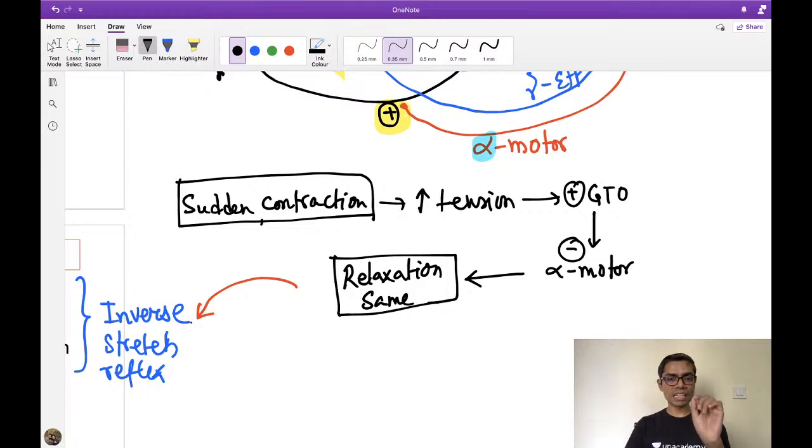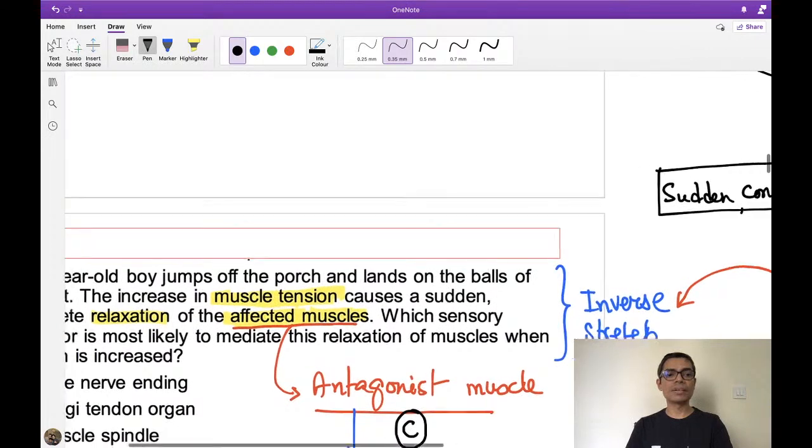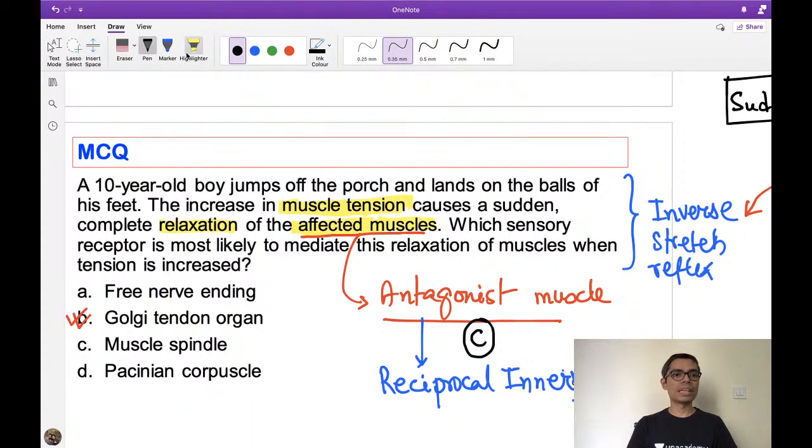This inverse stretch reflex is responsible for releasing the tension on the muscle. Otherwise there will be rupture of the tendon, or avulsion of the muscle tendon. Suppose you are walking and suddenly there is contraction of the gastrocnemius muscle. The tendon may rupture if the tension is not relieved by some reflex. That's why this inverse stretch reflex is very, very important for relieving the tension when the muscle tension is very high. And that is exactly what is being asked in this question, that whenever a boy is jumping on his feet, what is happening?